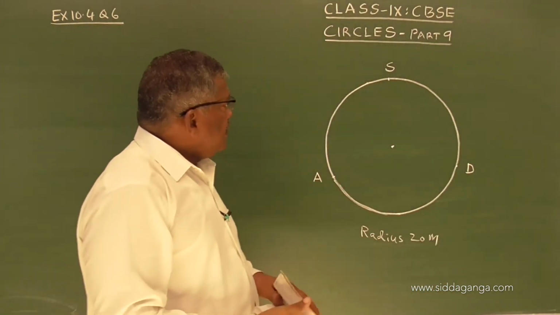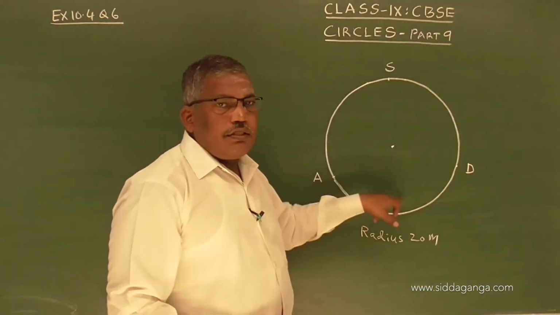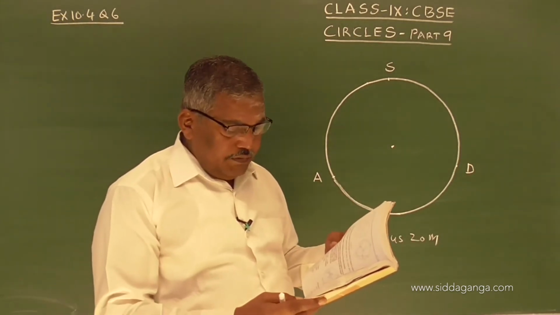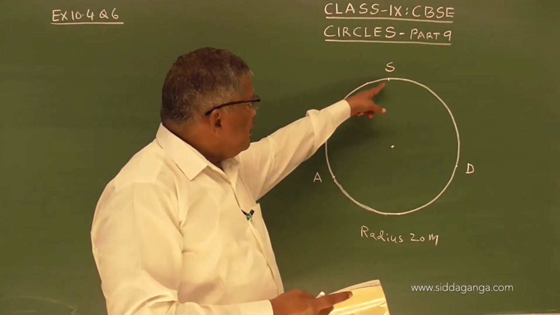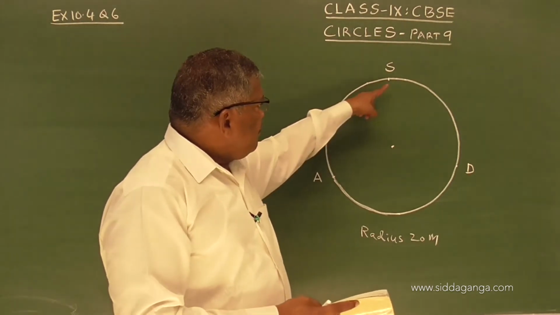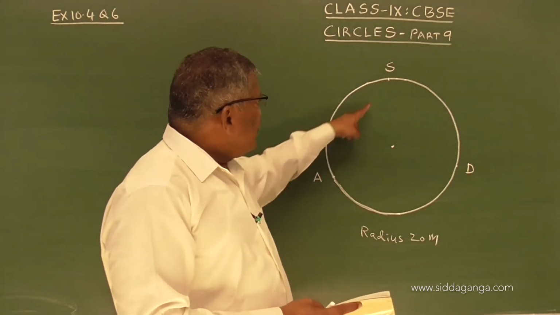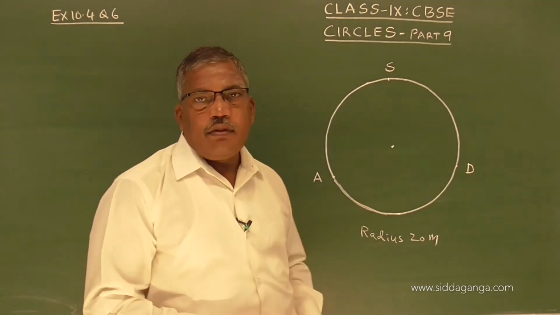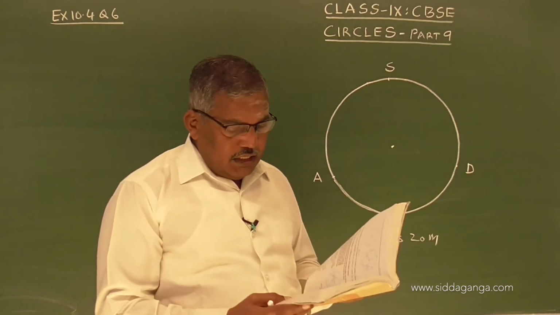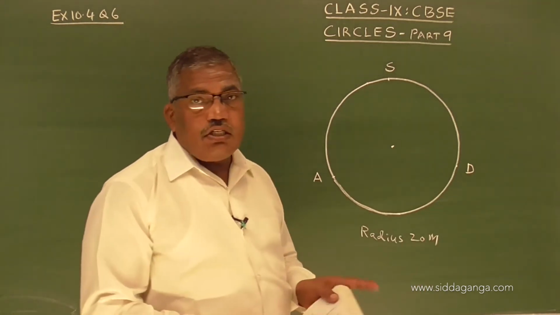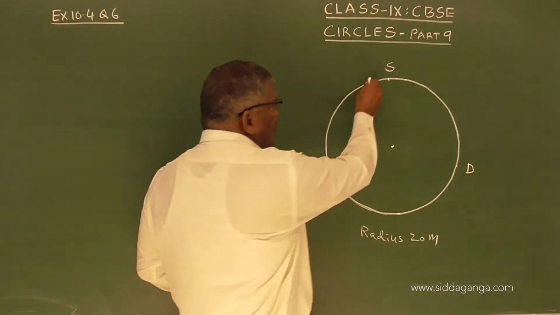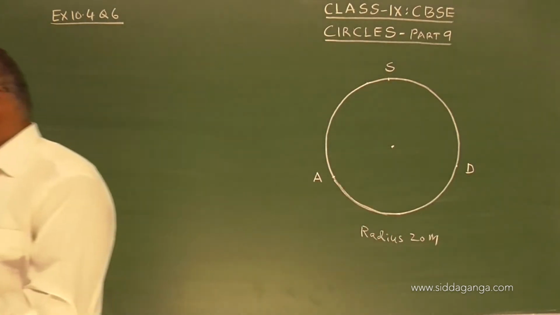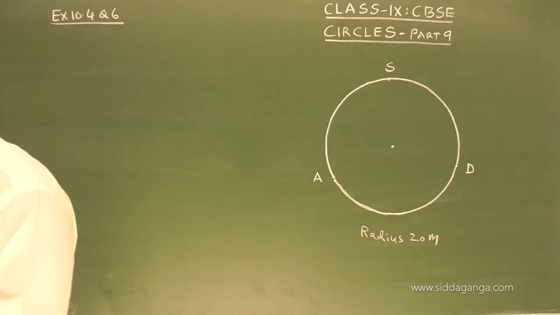So they are sitting at equal distance. The question is, they are having a string telephone, so we have to find the distance between AS or SD or AD. Because they are sitting at equal distance, if we join these three, we will get an equilateral triangle. Let us join the three.